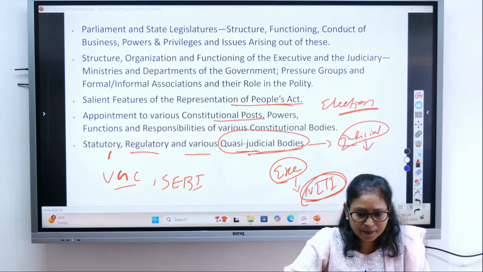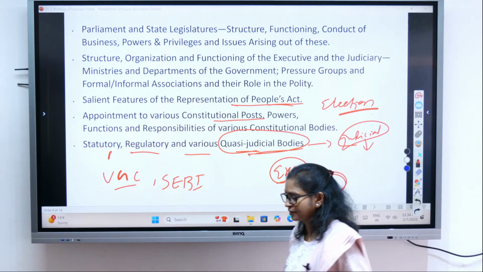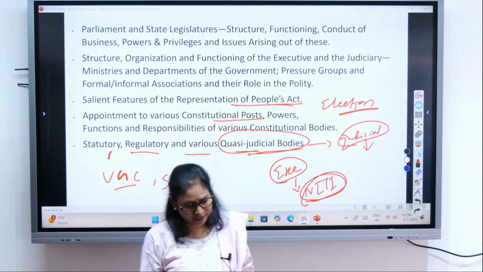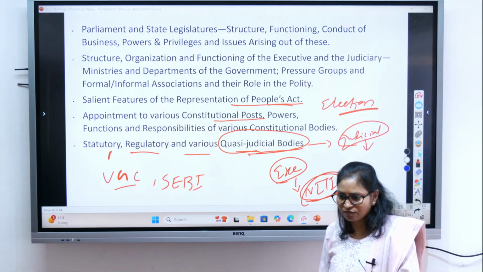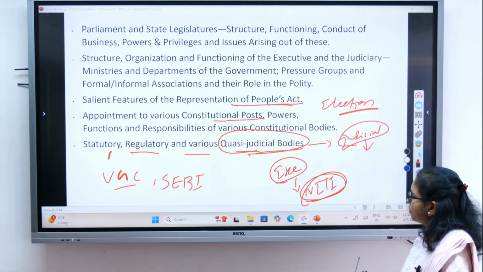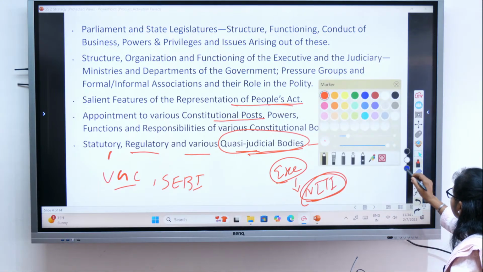Okay? So as examples you can write various types of tribunals, National Green Tribunal, even NHRC, National Human Rights Commission. These all are examples of your quasi-judicial bodies. I hope you understood till here. Clear?